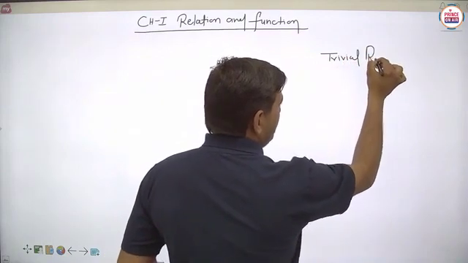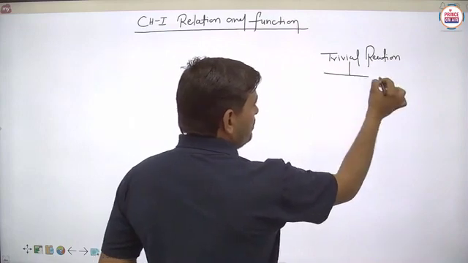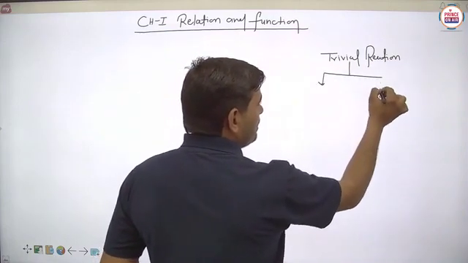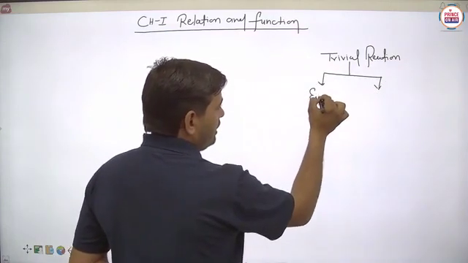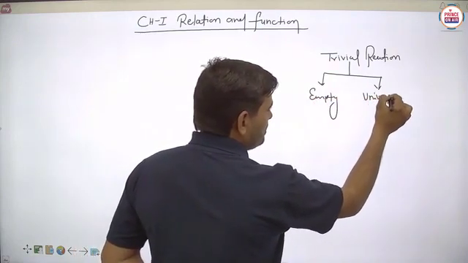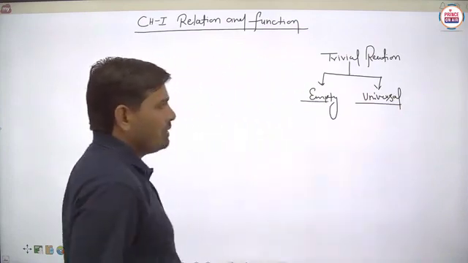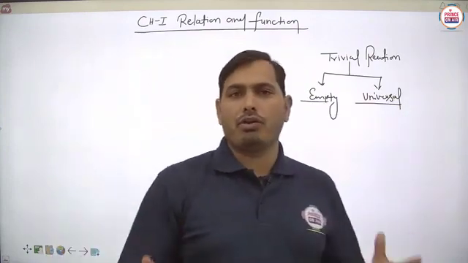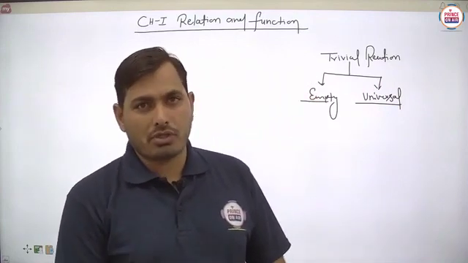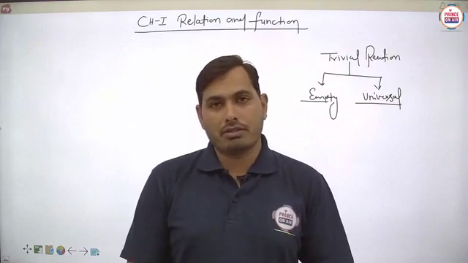So in the last video we discussed the trivial relations, and I think each and every student knows very well about them. The empty relation and the universal relation are known as the trivial relations. In the last video we first introduced the concept of relation, and after that we discussed some trivial relations. Is it clear?